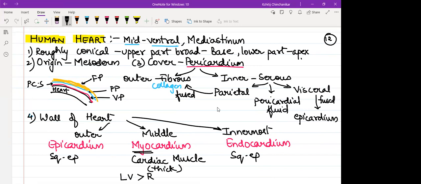Lesser than that is the right ventricle. Then comes the left atrium. Thinnest wall is of the right atrium. Clear, guys?